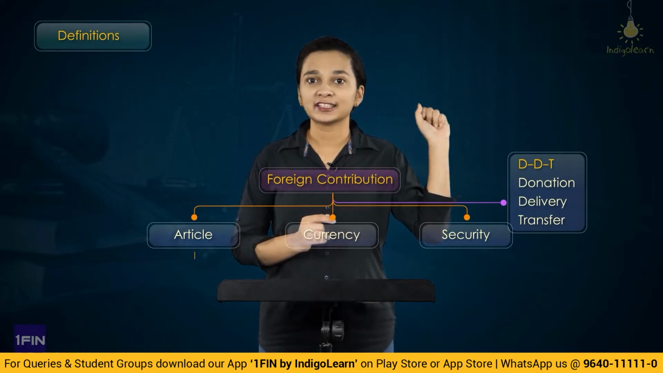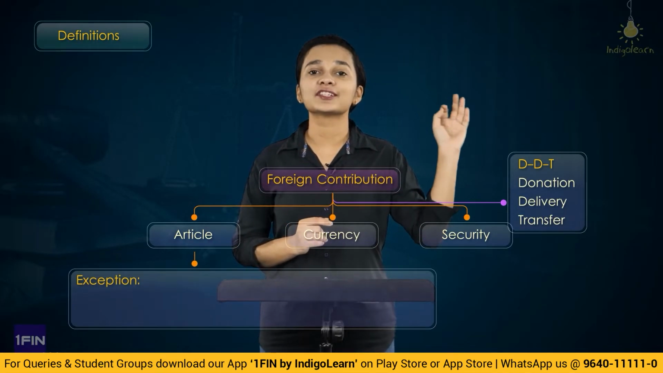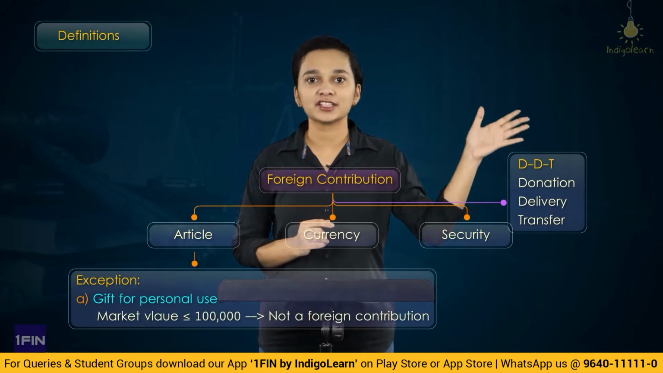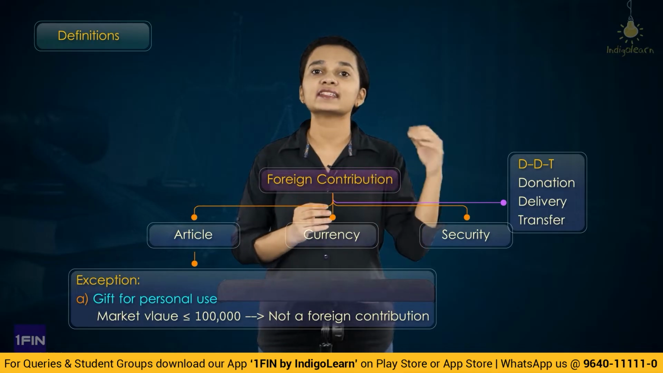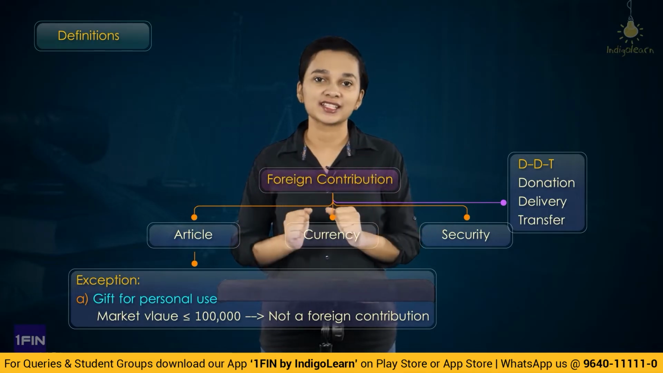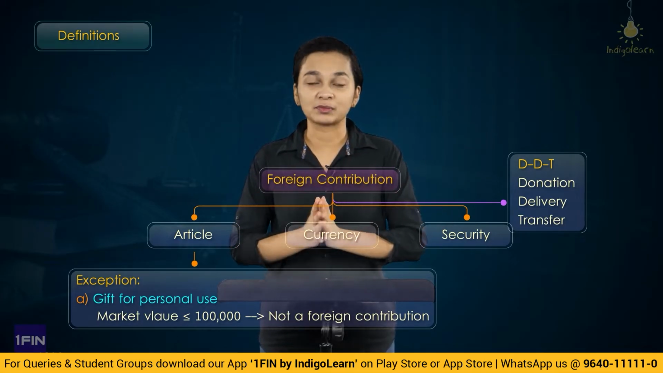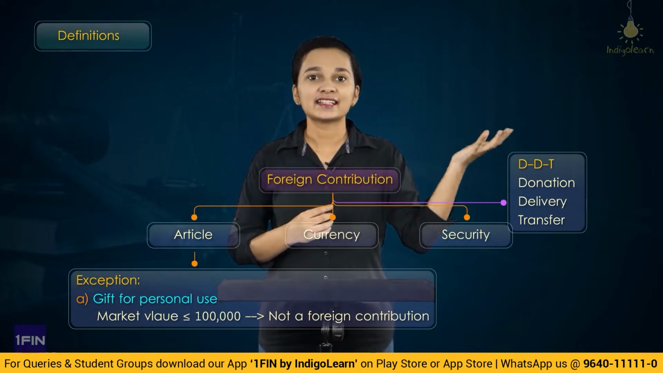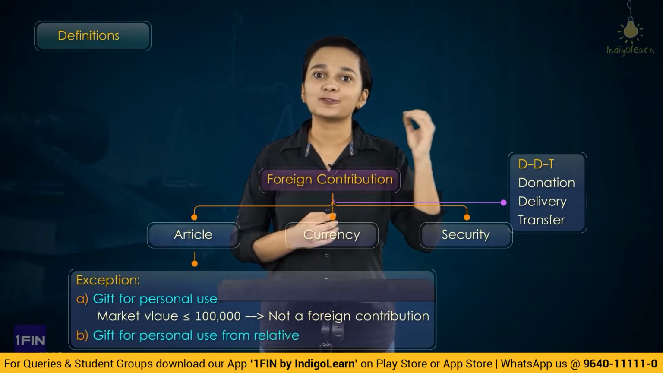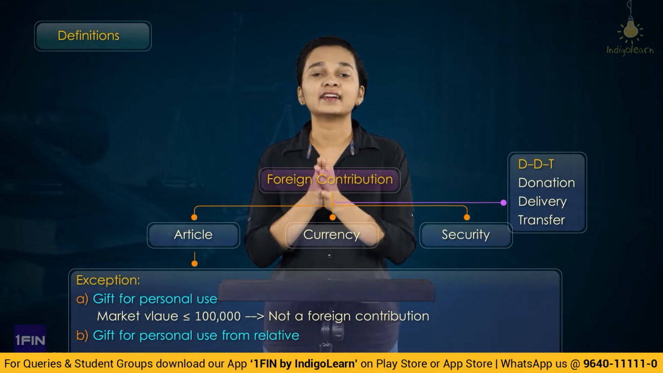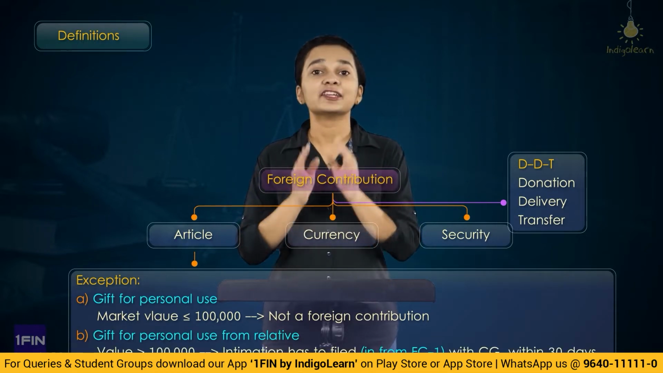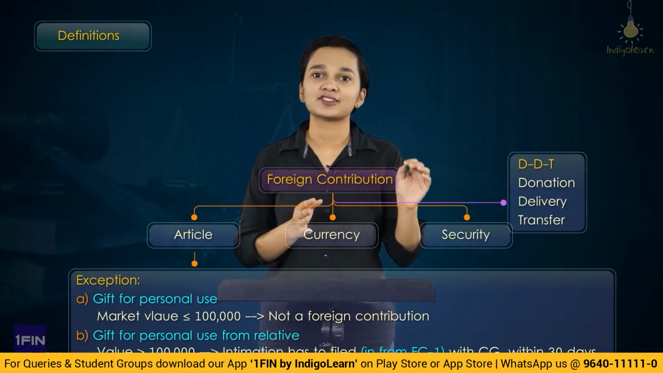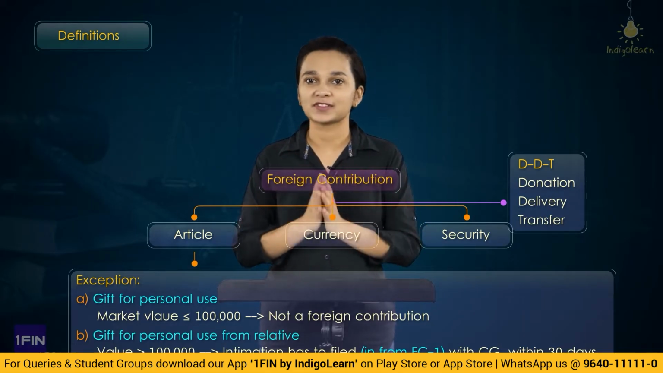And in case of article, there was an exception wherein the article received is in the form of gift for personal use and the market value of such gift does not exceed 1 lakh, then it will not be considered as a foreign contribution. And in case any article is received as a gift for personal use from a relative and the amount exceeds 1 lakh, then an intimation has to be filed in form FC1 with the central government within 30 days of receipt of such article.